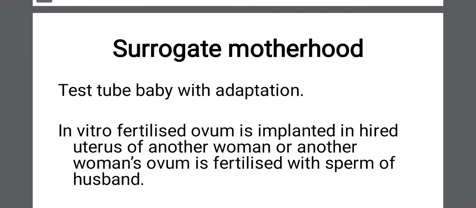Now it can be implanted in the uterine cavity of the same woman from where that ovum has been collected, or it can be implanted in some other woman, what we call surrogate motherhood. So what is surrogate motherhood? Testtube baby with adaptation. After in vitro fertilization, in vitro means outside the body, the male and female gametes are allowed to fertilize with each other, and this fertilized ovum is implanted in a hired uterus, भाड्याने घेतलेलं hired uterus of another woman, or another woman's ovum is fertilized with sperm of the husband.